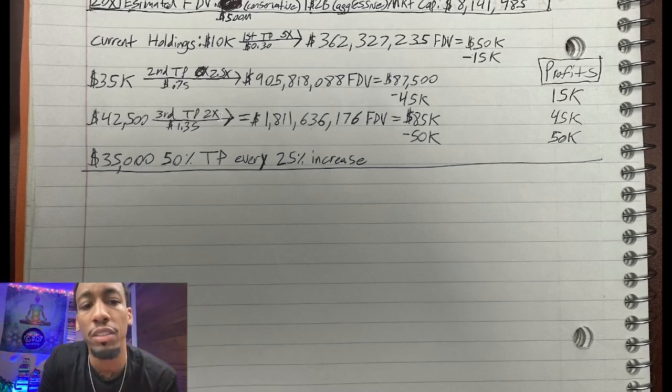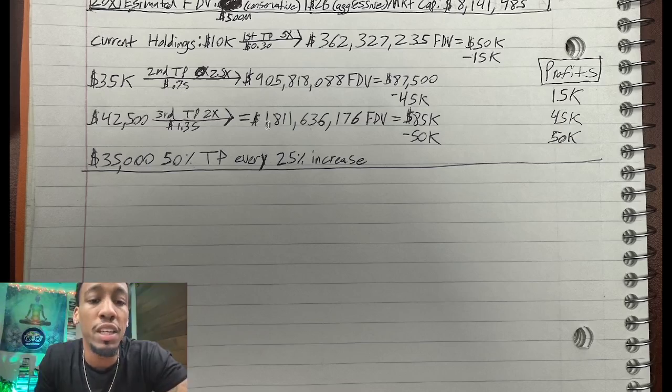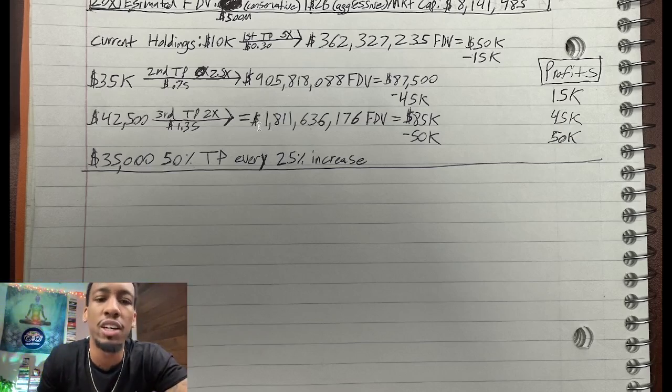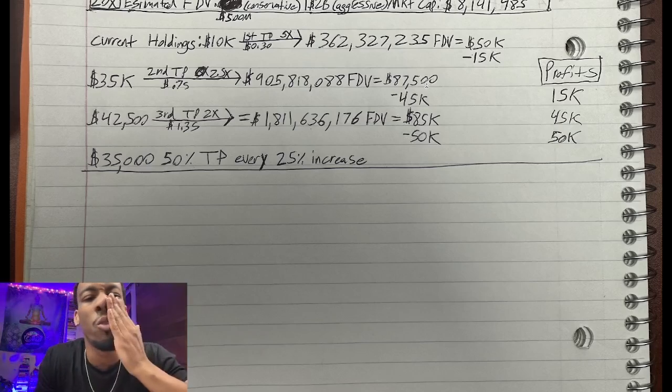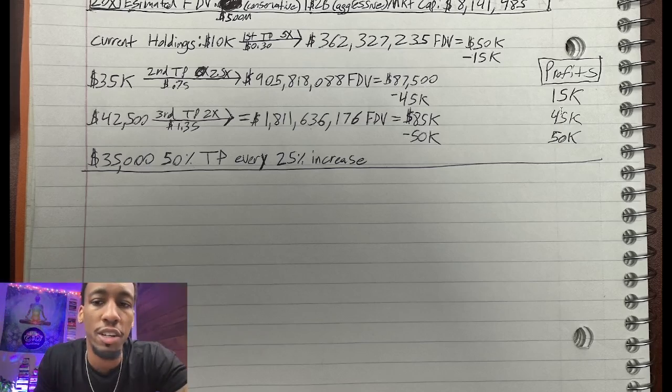My third take profit is going to be when it does a 2x. That'll bring the price from 75 cents to $1.35. And now the FDV is right under my aggressive estimate at $1,811,636,176. My 42.5K is worth 85K. I'm going to take off 50K. As you notice, the more we get closer to the top, the more profits I'm taking off. So now I have over 100 grand in profits.